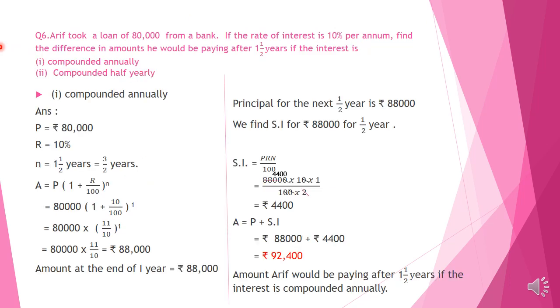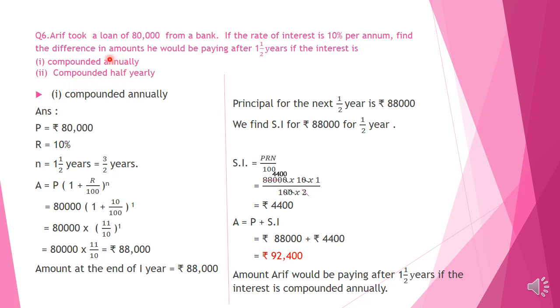Question number 6. Arif took a loan of 80,000 from a bank. If the rate of interest is 10% per annum, find the difference in amounts he would be paying after 1.5 years if the interest is compounded annually, if the interest is compounded half yearly.